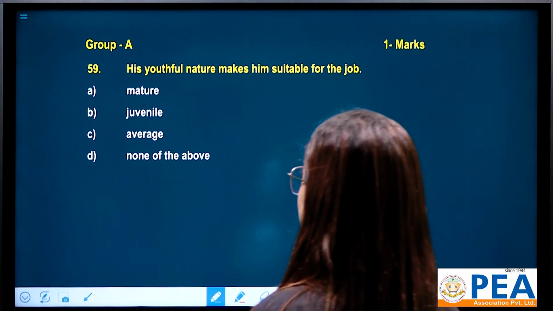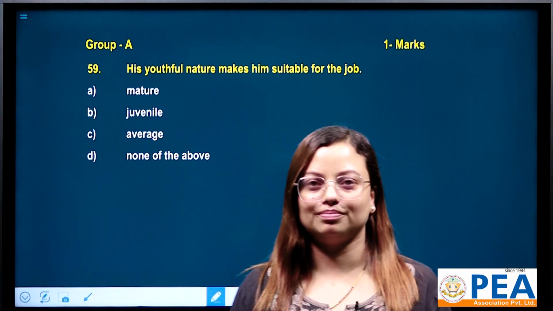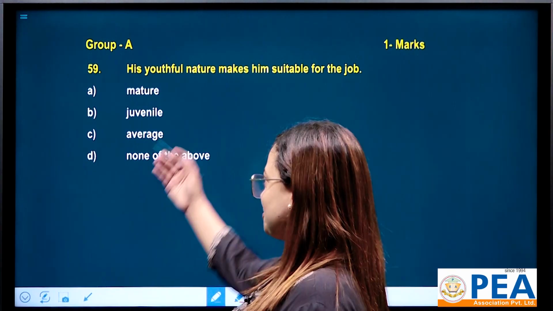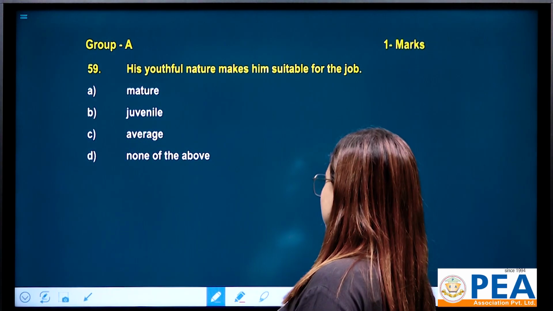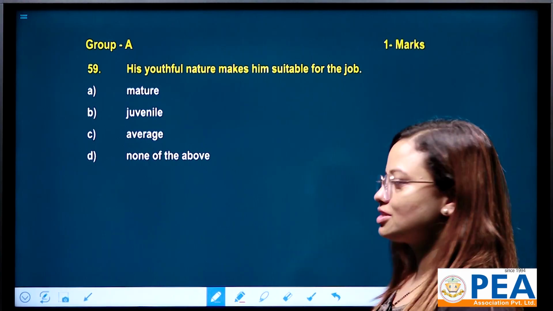His youthful nature makes him suitable for the job. Here 4 options: mature, juvenile, average, none of the above.